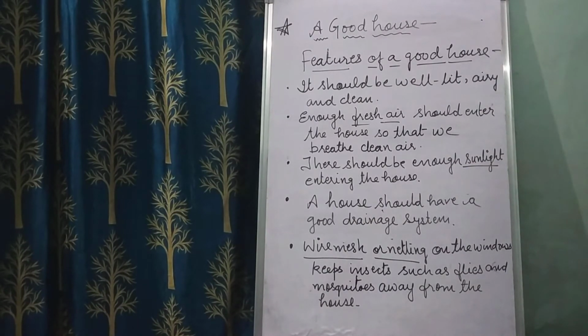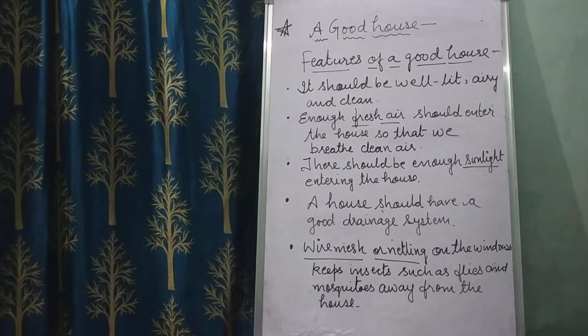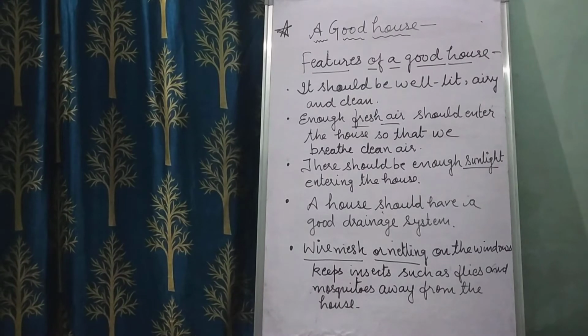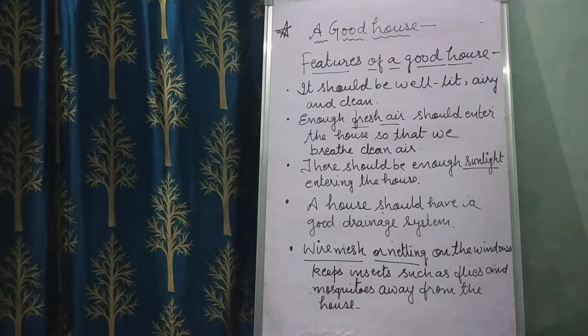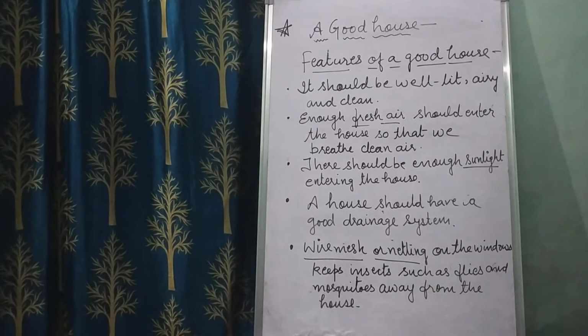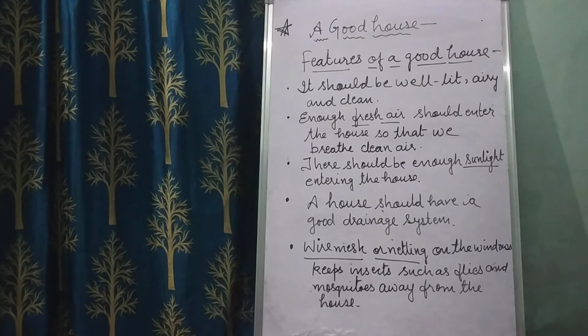Now we are going to tell you some features of a good house and how to keep a house clean. First of all, children, a house should always be kept clean and free of germs.